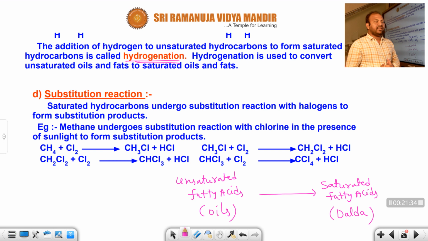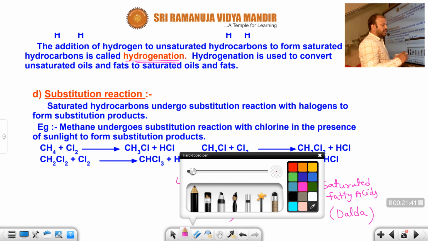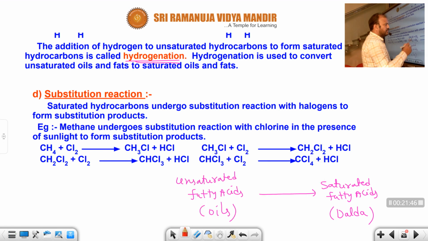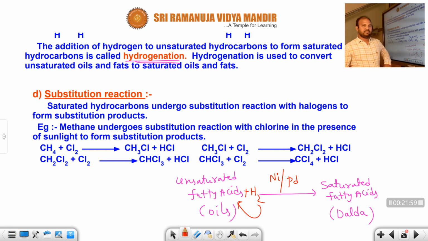In saturated fatty acids there are only single covalent bonds, carbons connected with single covalent bonds. In this process, when oils are converted into daldas, when unsaturated fatty acids are converted into saturated fatty acids, in the presence of nickel catalyst or palladium catalyst, you will do hydrogenation. What will you do? You will add hydrogens. When you add hydrogens to these oils, the unsaturation is eliminated and it converts into saturated. The double bond is eliminated, a single bond is generated.